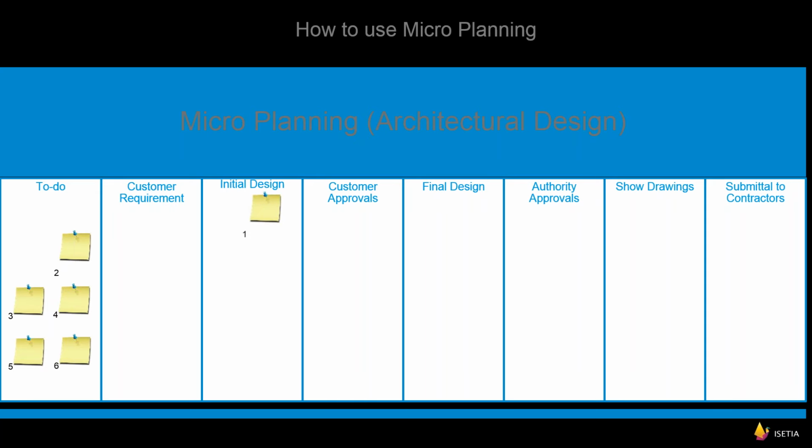When we do the initial design, we need to complete it and present to the customer what we have done, and the customer needs to approve our initial design. When they approve it, we can start the final design. But during this time, we can start the second package, because we don't finish one package completely before starting the second. It can be sequence and parallel, so that package 1 is in the final design, and package 2 is in initial design. This is the way we follow up the work.